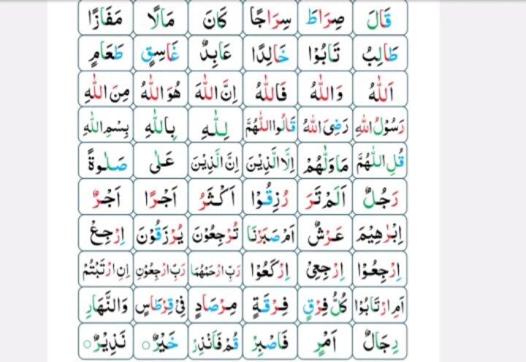Now we will read the same line without spelling. Qala, sirata, sirajan kana, malan, mafazan. Okay, so you have to read the rest of the lines in the same way.